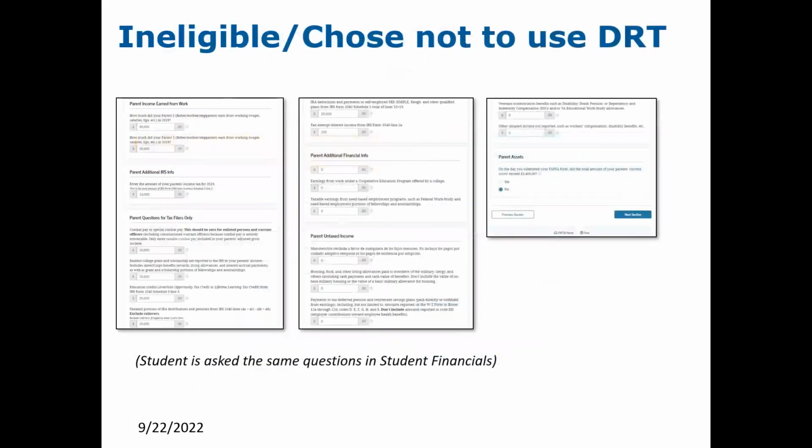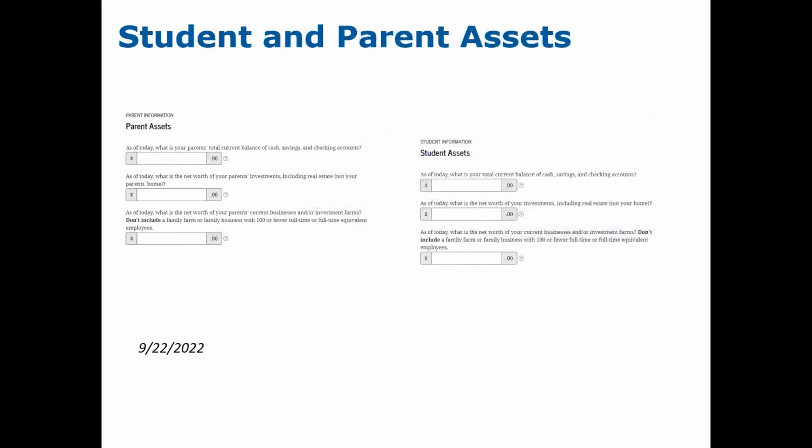If a family chooses not to use the data retrieval tool, or they are ineligible to use the data retrieval tool, they will then move forward through the FAFSA form and answer each of the questions as presented. So it will ask for the income earned from work from the parents and the student if they worked. They will ask for additional IRS information, their income taxes paid, and then they will ask about other taxable income and untaxable income. Again, the student is asked the same questions in the student financial section.